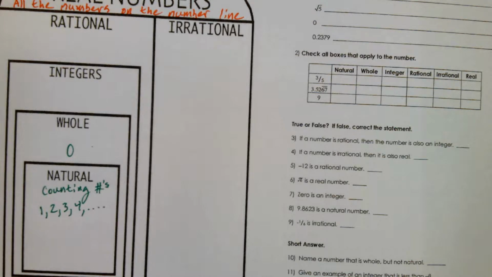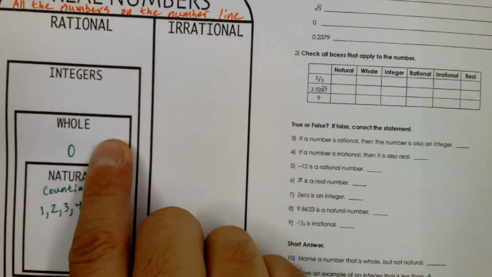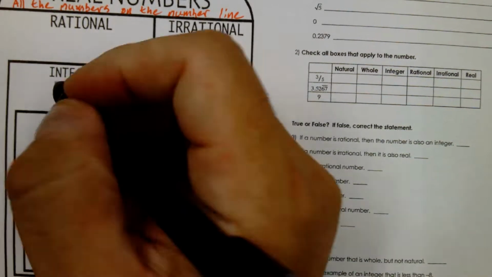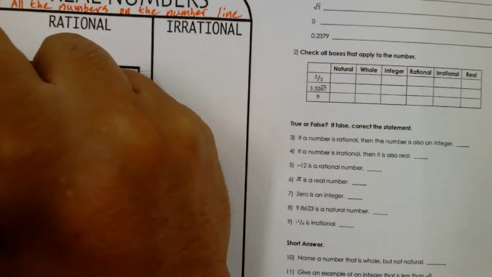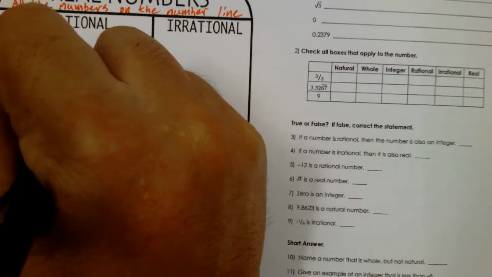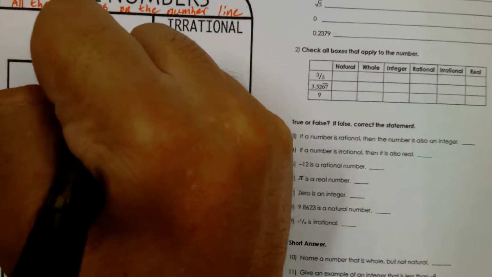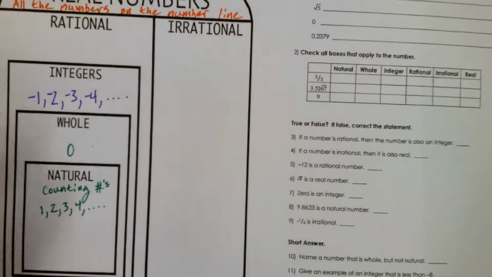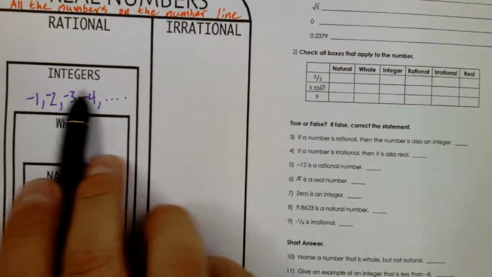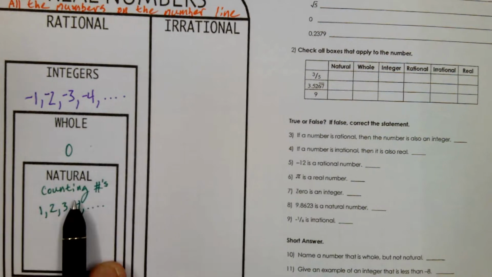Let's move on to integers. So we know natural, we added 0. Then in 5th grade, 6th grade, 7th grade, and definitely now, we learn about their counterparts on the negative side. -1, -2, -3, -4, on to negative infinity. Okay? So those are the numbers that are purely integers, but they're not whole and they're not natural.